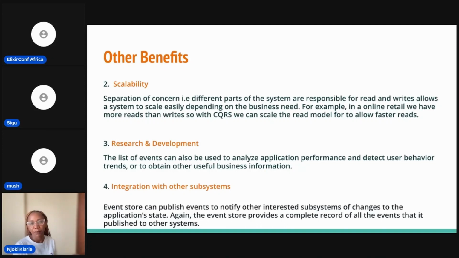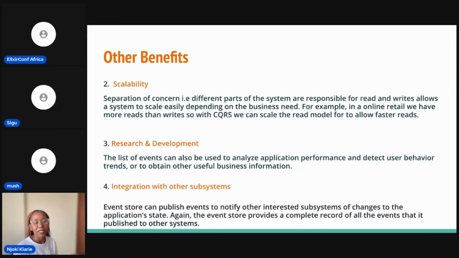For example, in an online retail store, we have more reads than writes, so we are able to scale the read part and not necessarily scale up the write model because it's not as intensive.